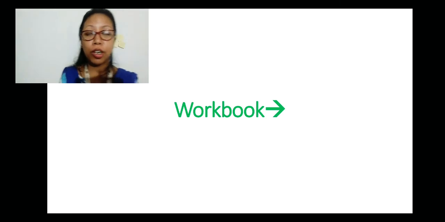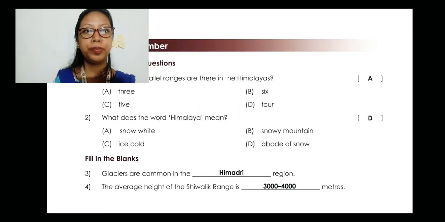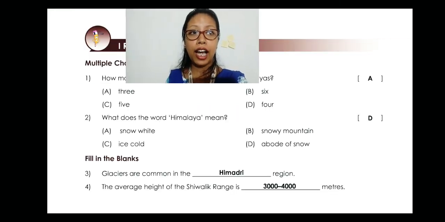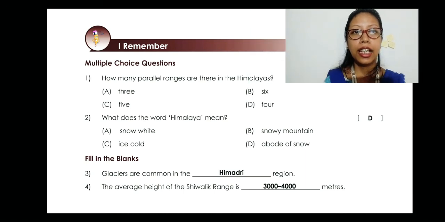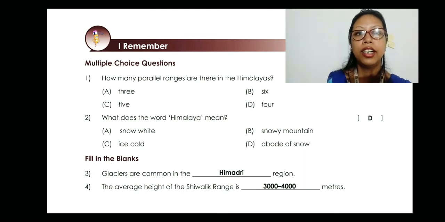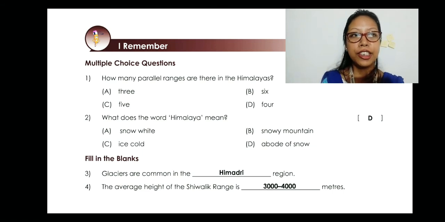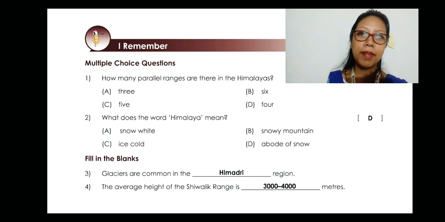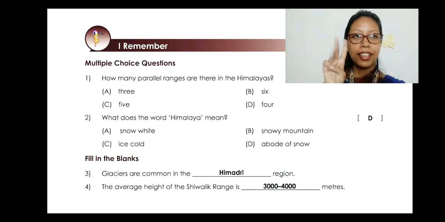Then let's come to the workbook of EVS 2. Here we have the multiple choice questions. Number 1, how many parallel ranges are there in the Himalayas? A 3, B 6, C 5 or D 4? We have already talked about it that Himalayas have 3 ranges, the Himadri, the Himachal and the Shivalik. Therefore, the answer is A, 3.